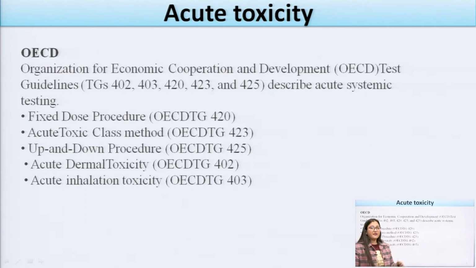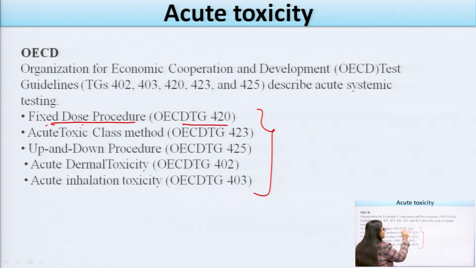Now, this is the main guideline used for the acute toxicity study: the OECD guideline, the Organization for Economic Cooperation and Development, OECD test. These are some of the guidelines given by the OECD. The first one is the fixed dose procedure, which comes under OECD TG 420. Then the second, the acute toxic class method, comes under OECD TG 423.